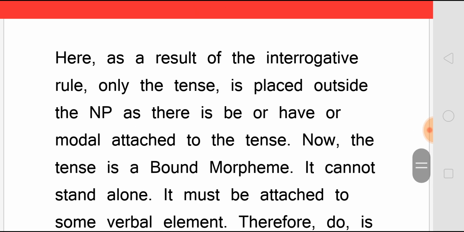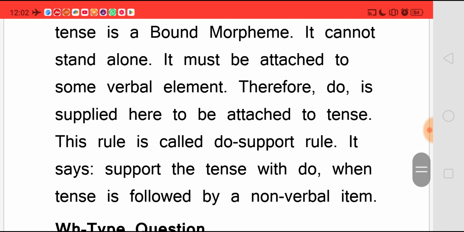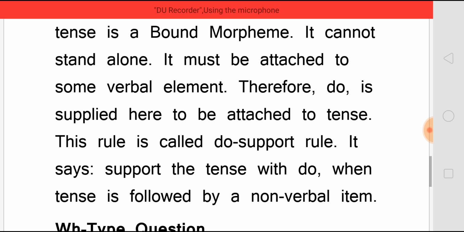And here, as a result of the interrogative rule, only the tense is placed outside the NP, as there is no be or have or modal attached to the tense. Now, the tense is a bound morpheme. It cannot stand alone. It must be attached to some verbal element. Therefore, do is supplied here to be attached to tense. This rule is called the do support rule. It says support the tense with do when tense is followed by a non-verbal item.